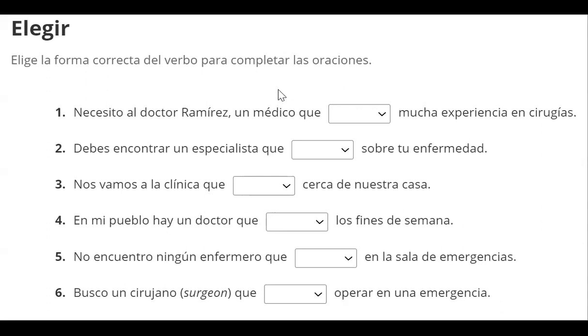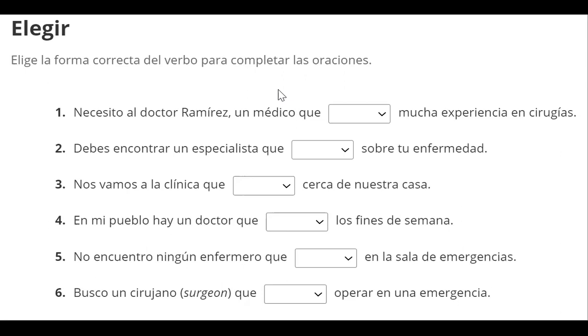First one is the one we work with the most, and that's when we have to determine whether or not the noun we're describing is a specific entity. Are we referring to something specifically? Is there a certain doctor that we're talking about when we describe this doctor, or are we just talking in general? If we're talking about a specific one, we use the indicative. If it's in general, we don't have a specific doctor in mind, then we would use the subjunctive. So that was our first rule.